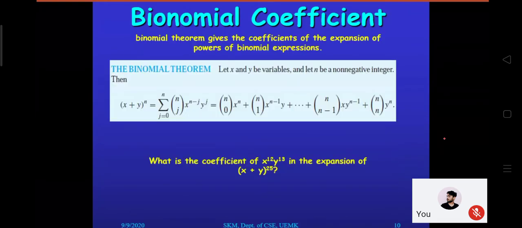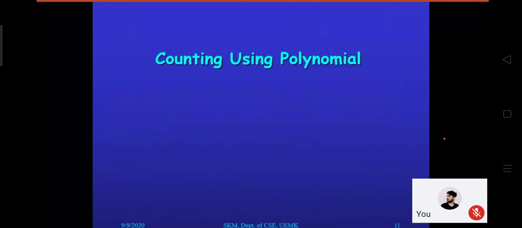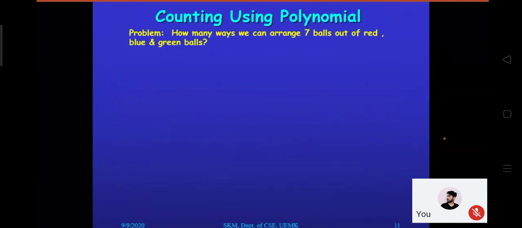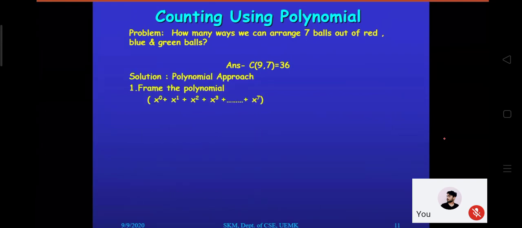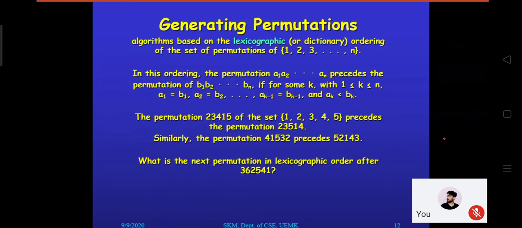Then I must skip this portion because we have explained this thing in our earlier class, counting using polynomial. Again, I must skip this because I will share this with you, because I have one more topic. I must quickly wrap it up because I don't have much time today. So generating permutation, that is a very interesting approach. I will take a few more minutes actually because that is the last portion present in my counting portions, or combinatorics portions, initial portion.